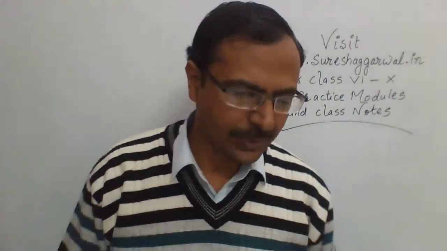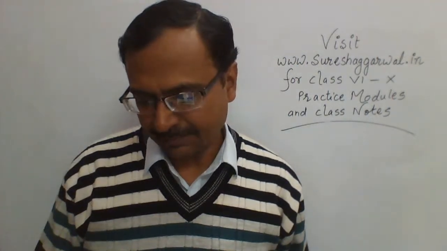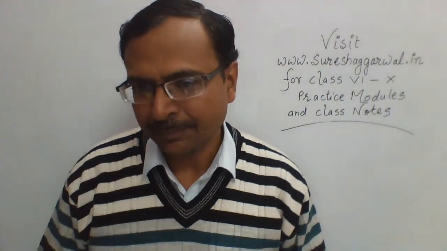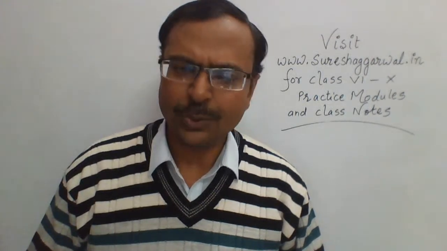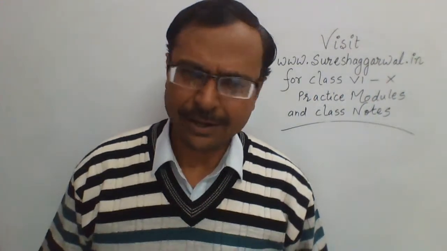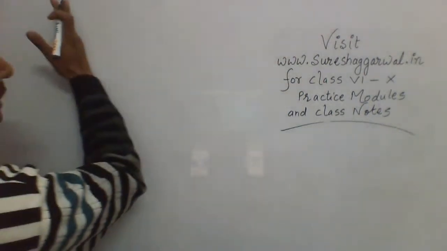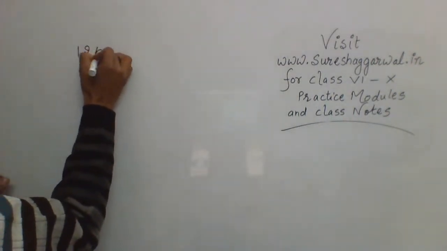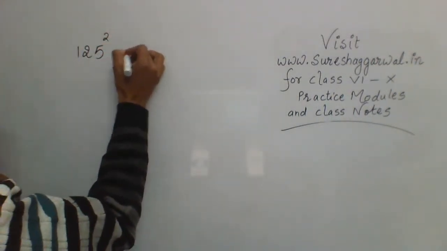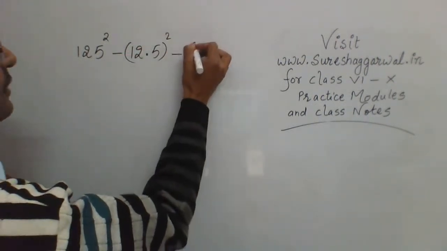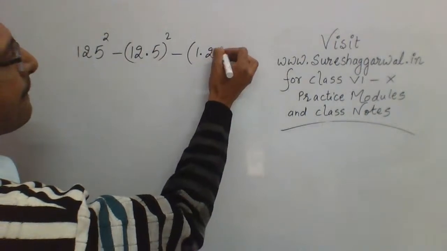Now this question is basically some squaring techniques which I'll be taking up, and let's see whether you can do that quickly or not. Very easy, but you should know the basic trick of squaring there. Okay, let's see. You need to tell me what is 125 square minus 12.5 square minus 1.25 square.